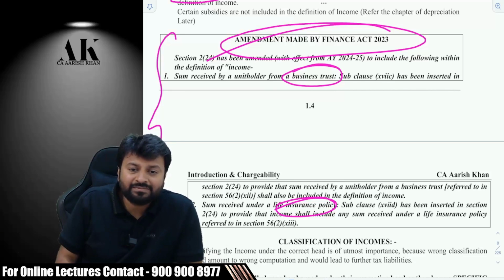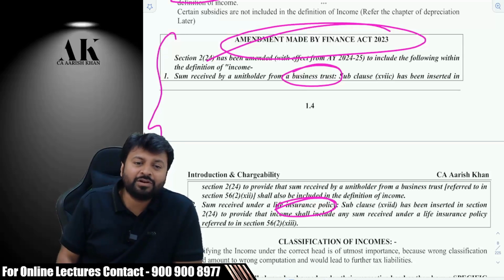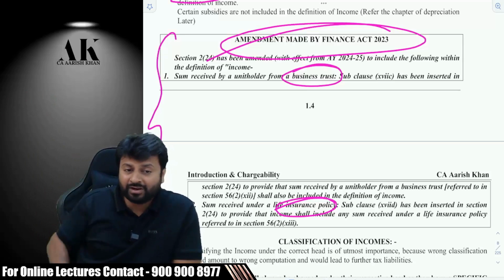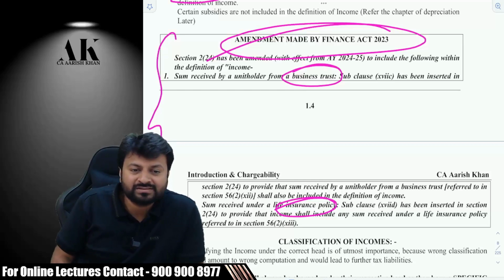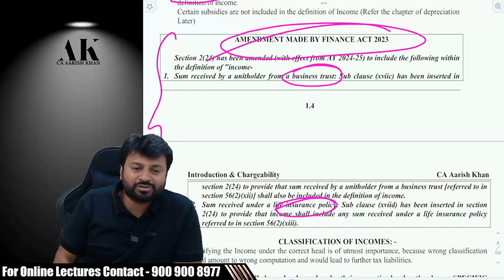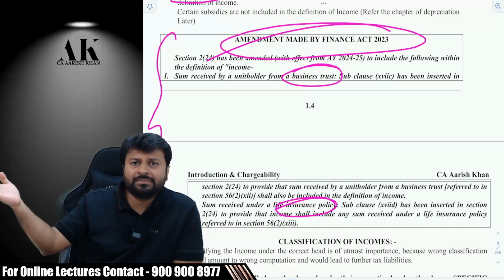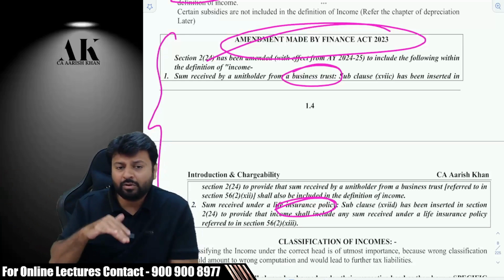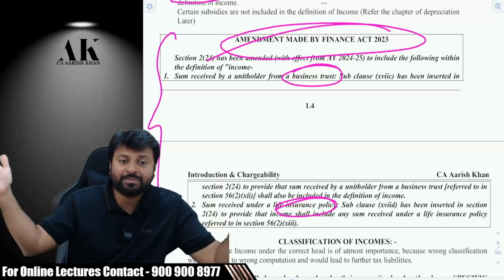So a person who is paying more than 5 lakh rupees premium in life insurance is obviously a rich person. He cannot be middle class. A middle class person will not invest 5 lakh rupees premium in a life insurance. 5 lakh rupees premium means the cover is too huge. Therefore, they are targeting such kind of people. Similarly, this year one more amendment came. We are going to do all of them. I'm just trying to explain how the government tried to increase the base.